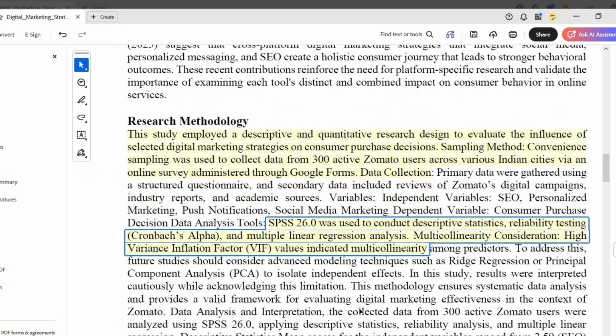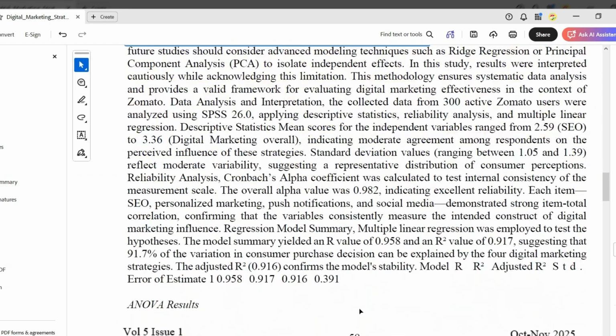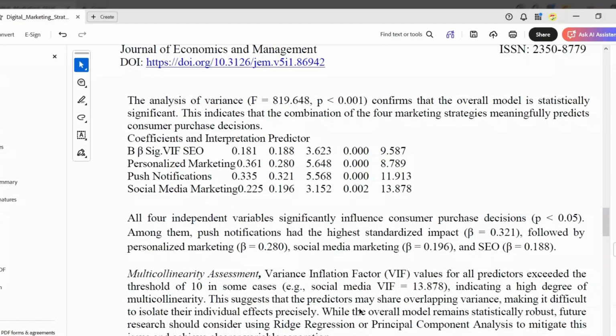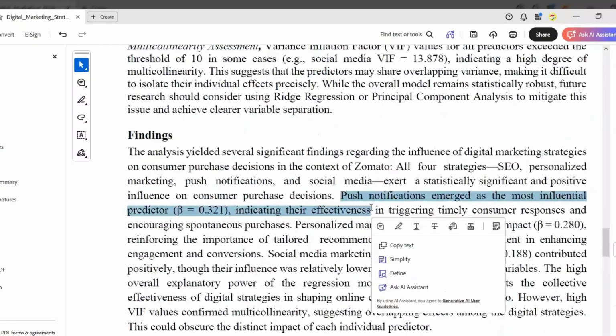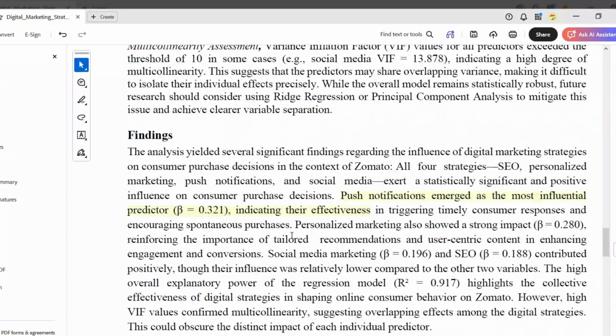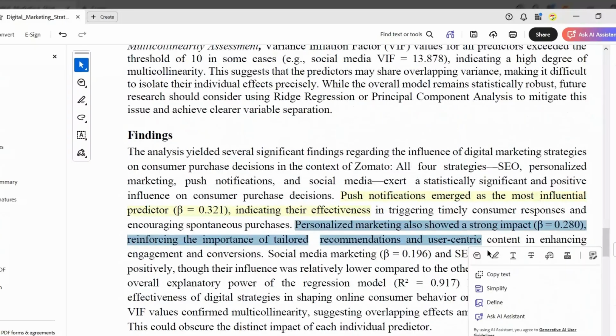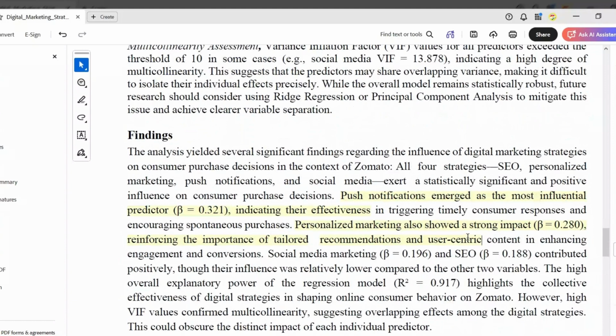Now, after finding the methodologies used by the paper, we have to find the main findings of the paper. Here we can see that push notifications emerge as the most influential predictor of consumer responses, and personalized marketing also has a strong impact. So what do these two mean?